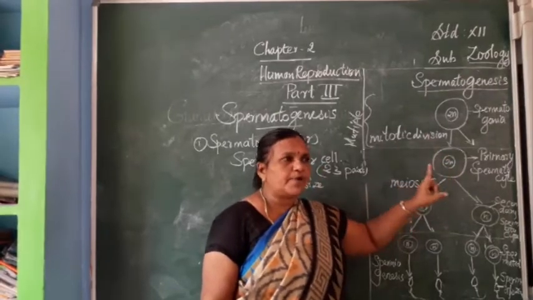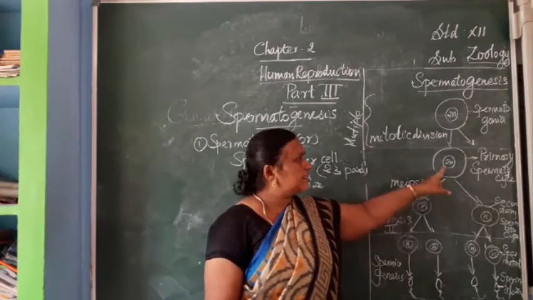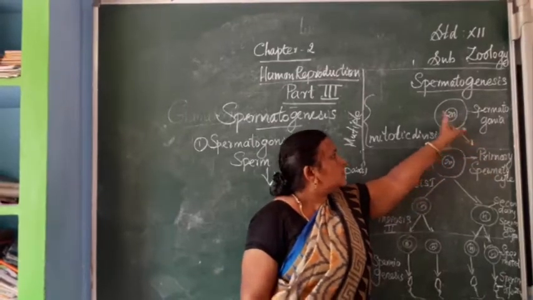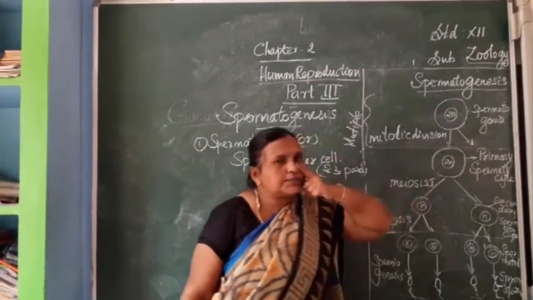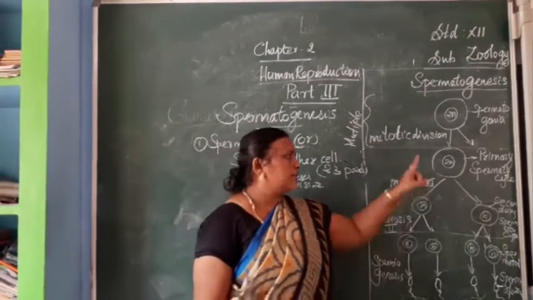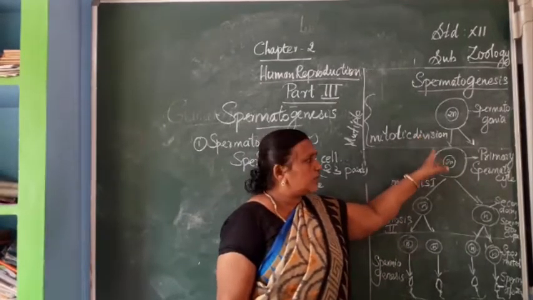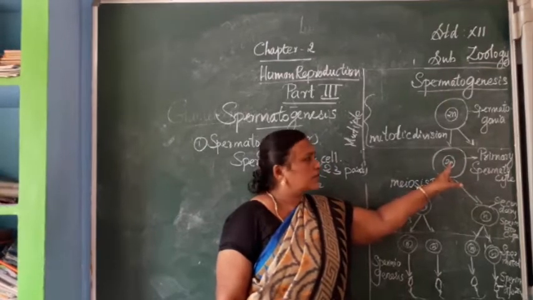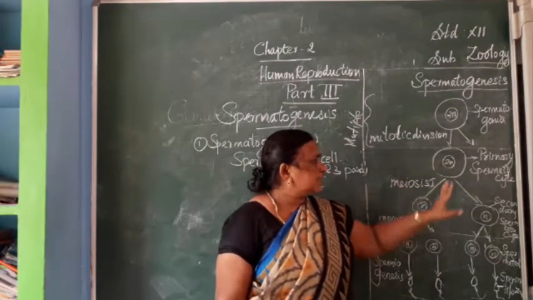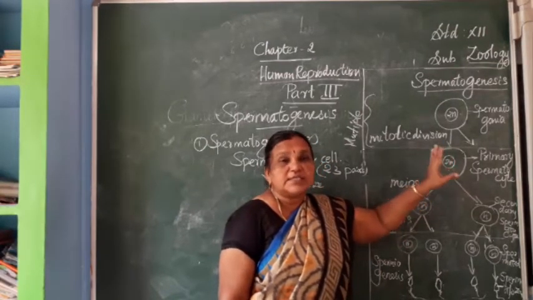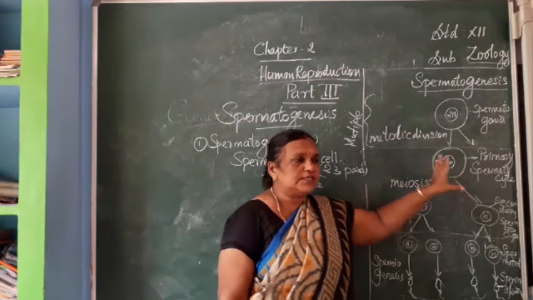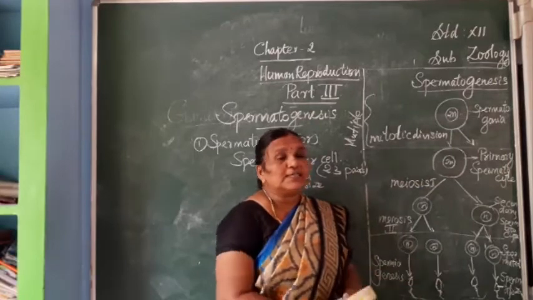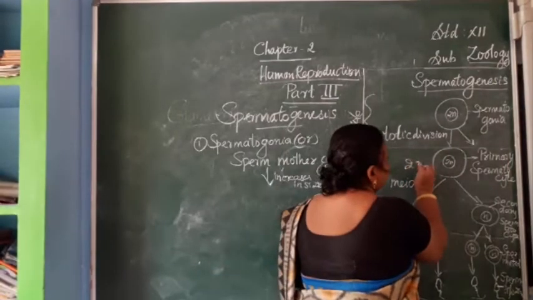It has the diploid number of chromosomes, that is 2n. Another cell will be dividing from the first spermatogonia, or sperm mother cell. It is not mentioned here. So after mitotic division, this 2n with the 2n, 23 pairs of chromosomes.